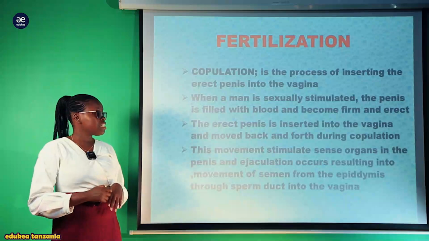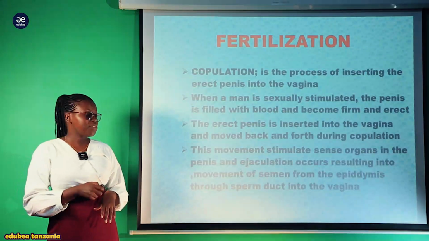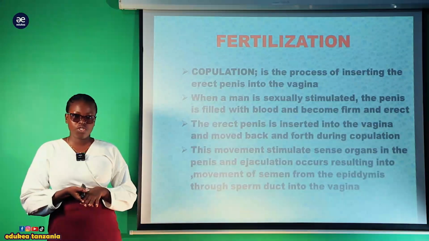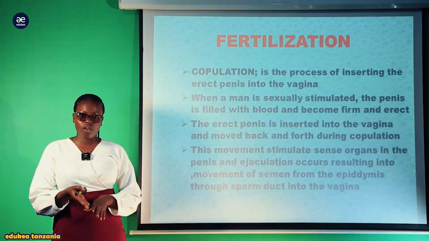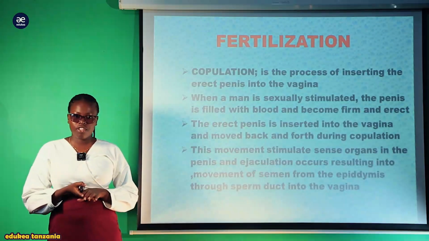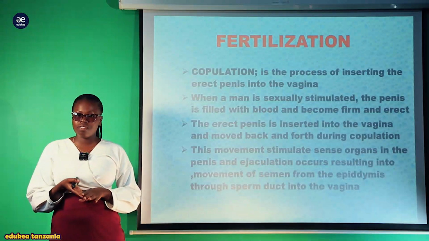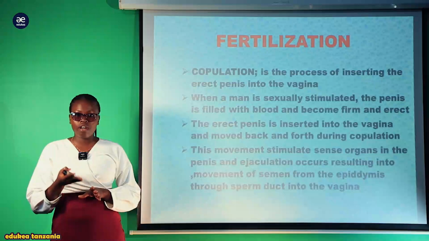Now, there are some terms we have to be familiar with in this session. The first one is copulation. Copulation means the introduction of the erectile penis into the female reproductive tract, or the female vagina. In order for a man to insert the erectile penis, he must be sexually aroused.